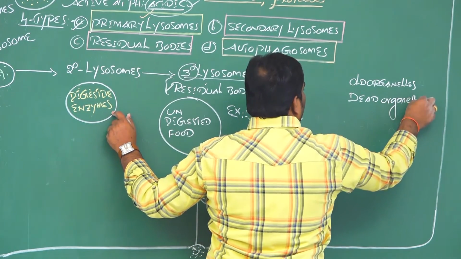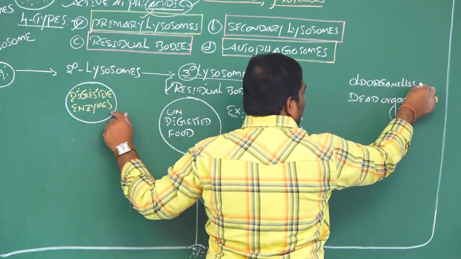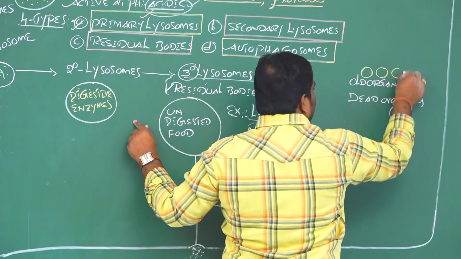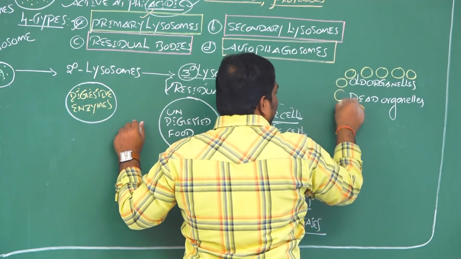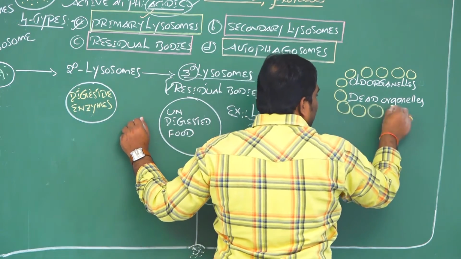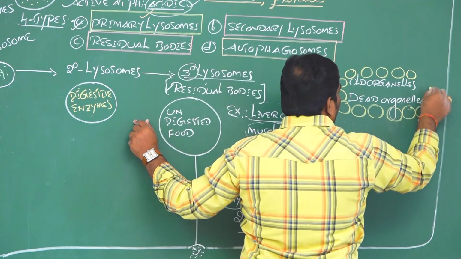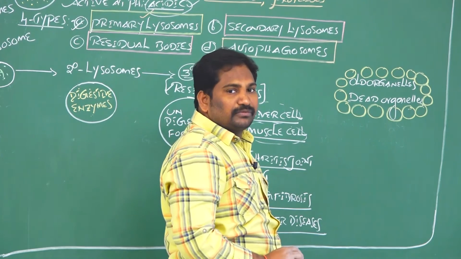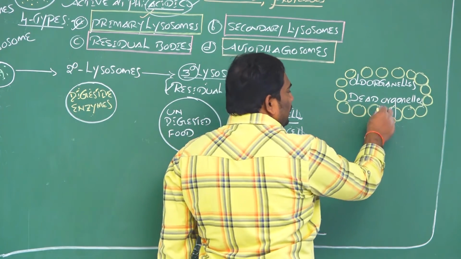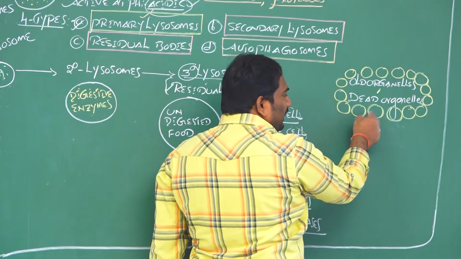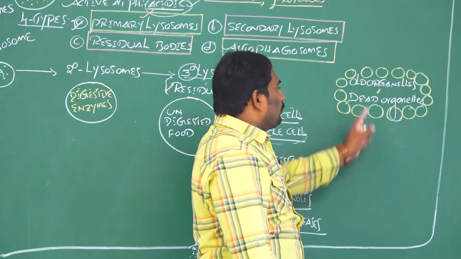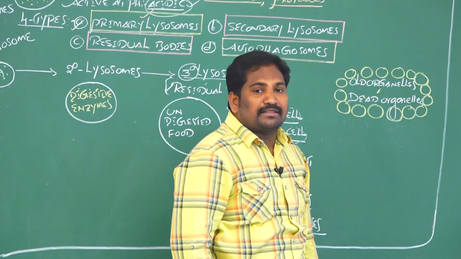The old or dead organelles are surrounded by many primary lysosomes, and all these primary lysosomes help in the breakdown and digestion of these old or dead organelles.